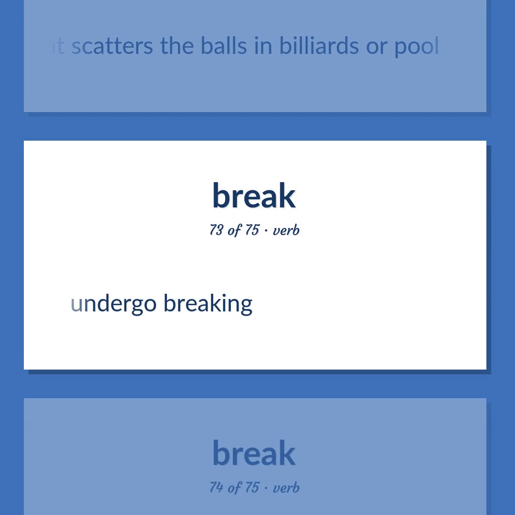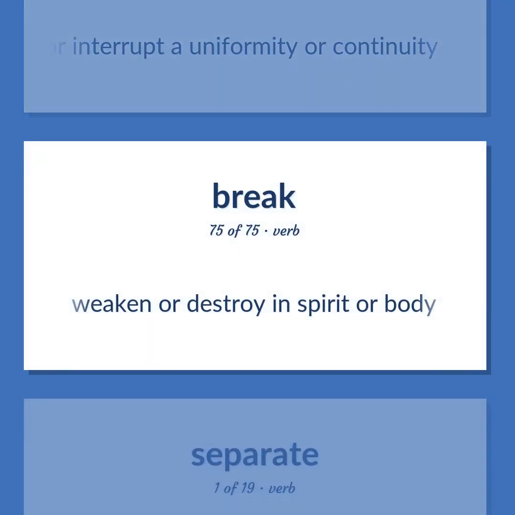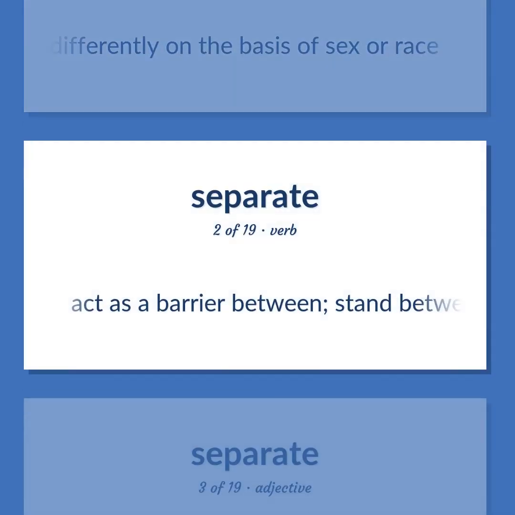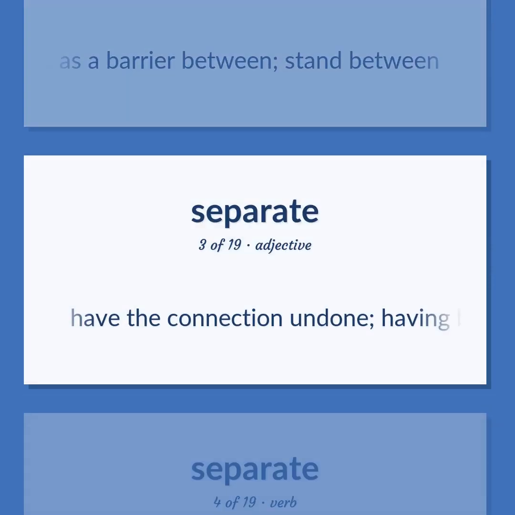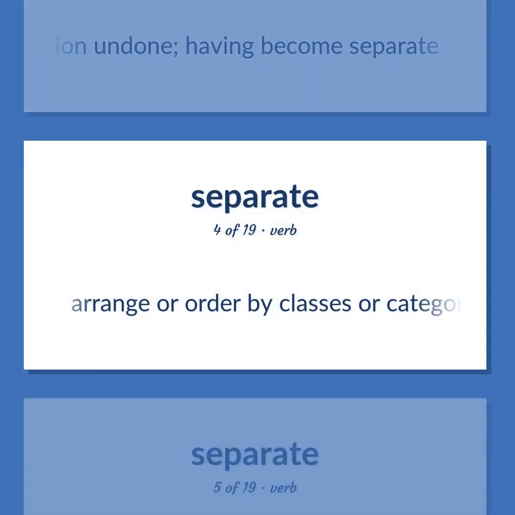Undergo breaking. Vary or interrupt a uniformity or continuity. Weaken or destroy in spirit or body. Treat differently on the basis of sex or race. Act as a barrier between. Stand between. Have the connection undone, having become separate. Arrange or order by classes or categories.